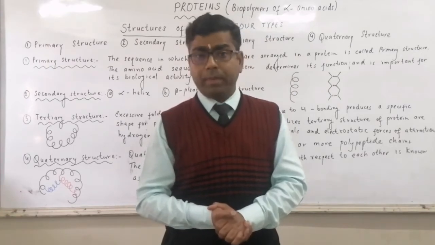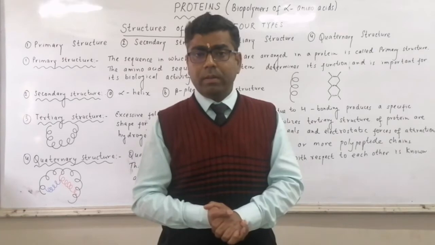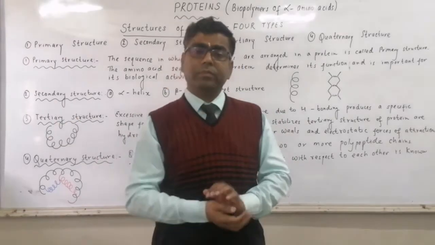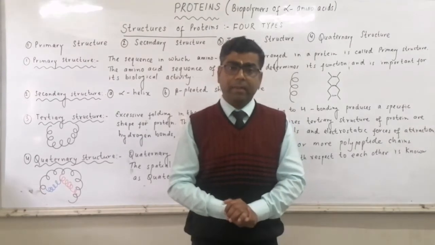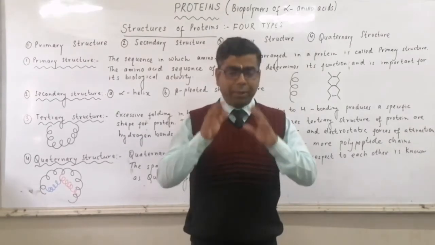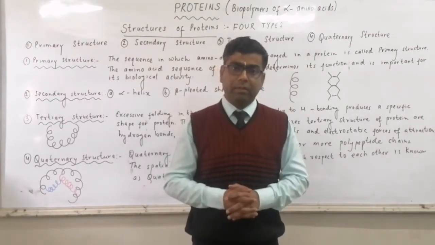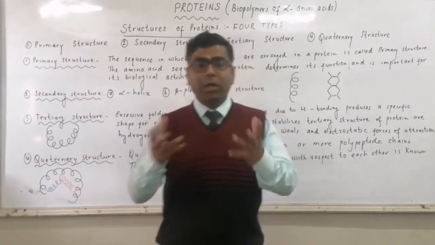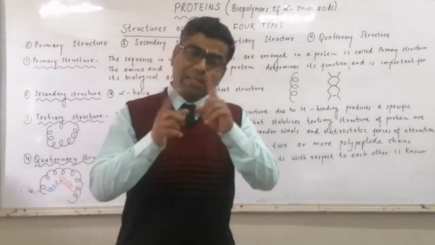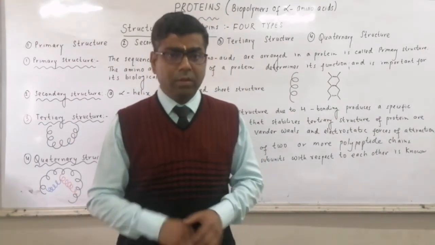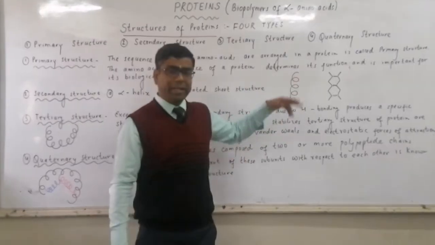So when a single chain of alpha amino acids undergoes hydrogen bonding, it is intramolecular H bonding, then coiling is developed.